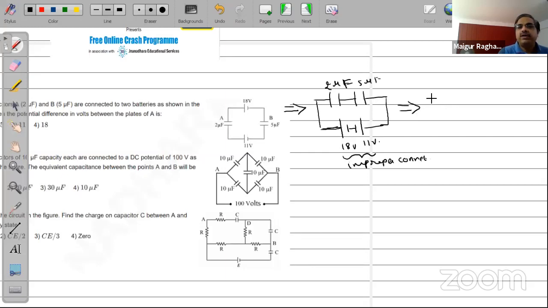will now be simplified in the following way. I can replace the two cells with just one, and that will be equal to 7 volts. Sorry, how much is that? Yeah, 7 volts, isn't it? 7 volts. 18 minus 11 will be 7.